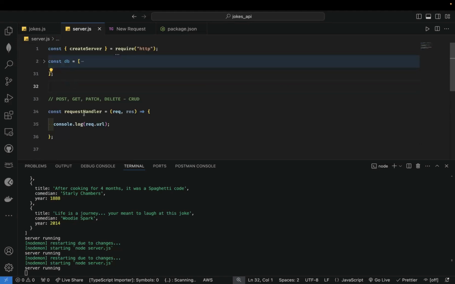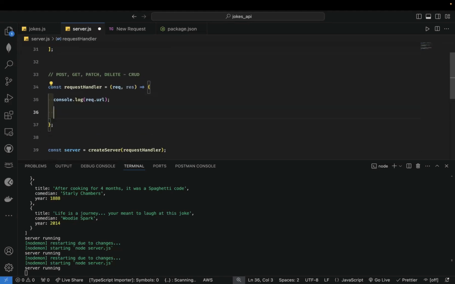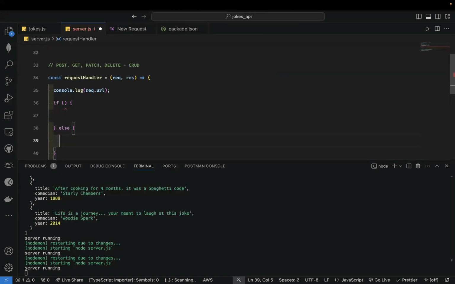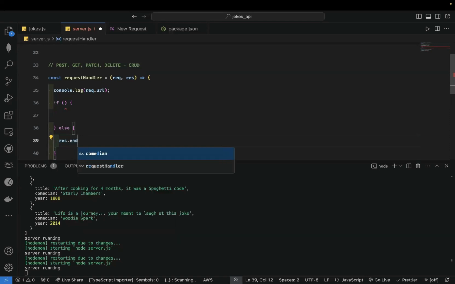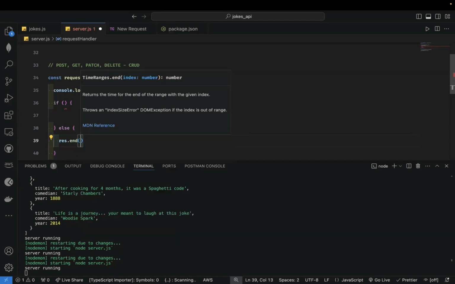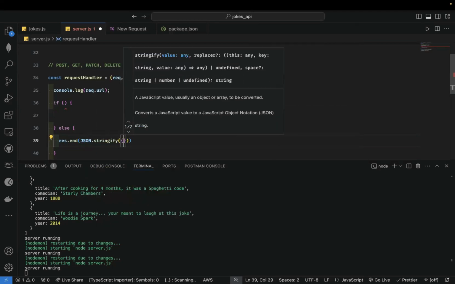All right. DB. So what we want to do now with this DB is when somebody makes a request, I'm going to check, I just write if else. We can do if, all right, but there's a more excellent way. But let's just do this. So res.end, right? We want to send a JSON response. So do JSON.stringify. All right, and then we would say not found. So that's like our last result.